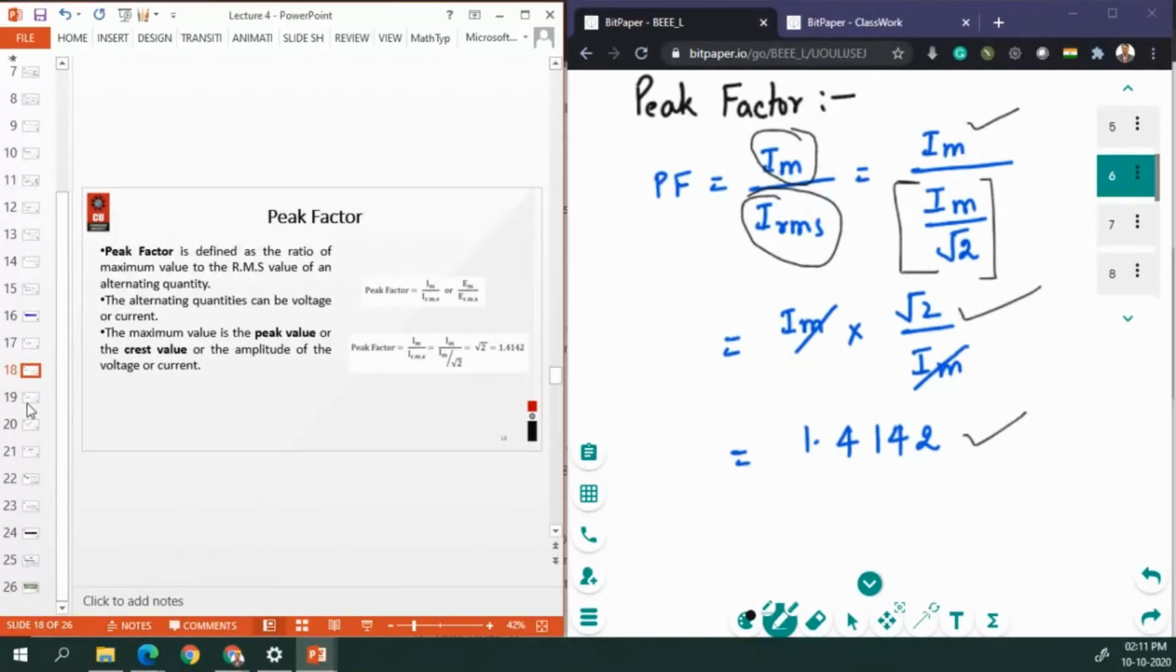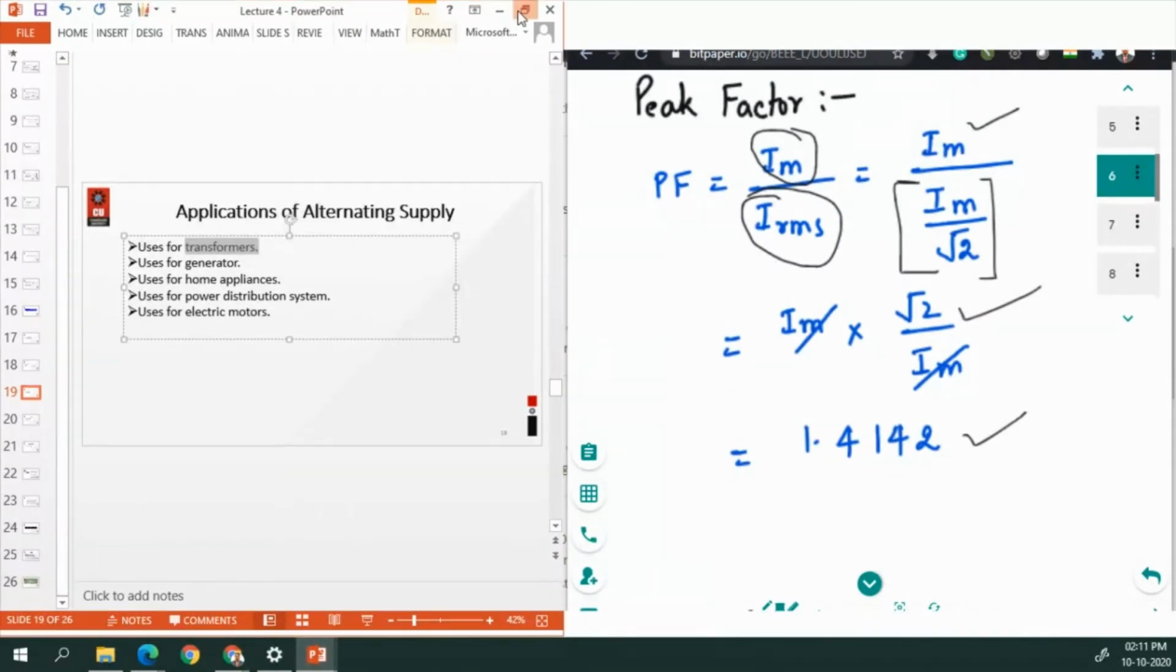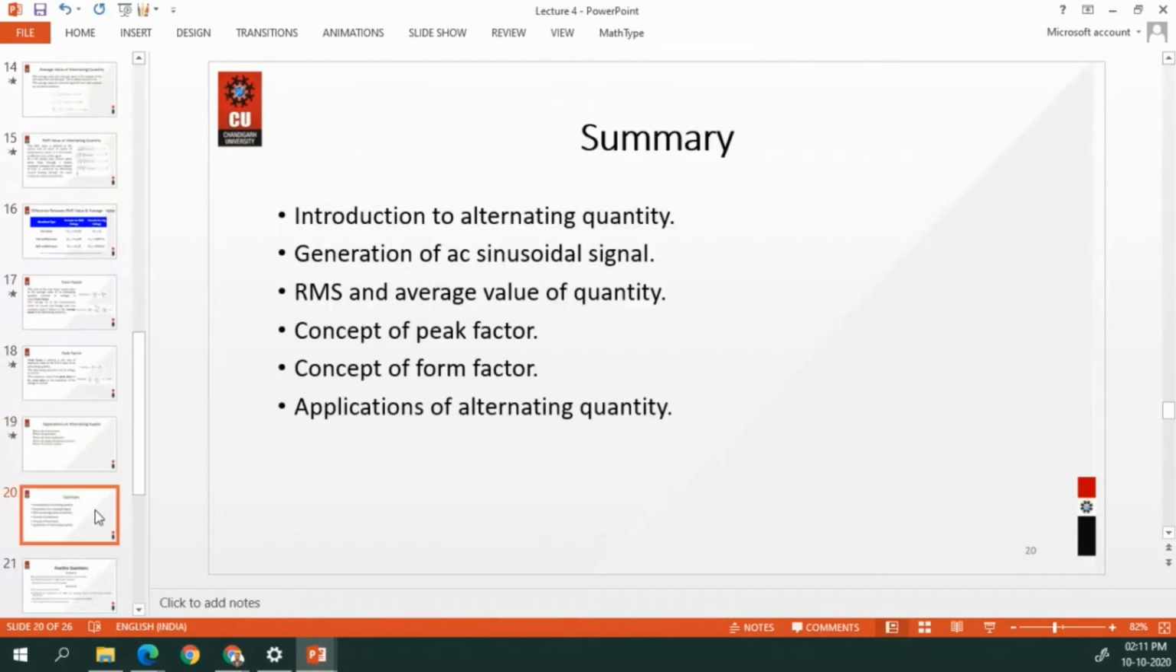Okay, so the next one is applications of alternating supply, where you can use this alternating supply. We can use this AC supply in transformers, in generators, in home appliances, in power distribution systems, and in electrical motors. So these are some applications where we can use alternating supply.